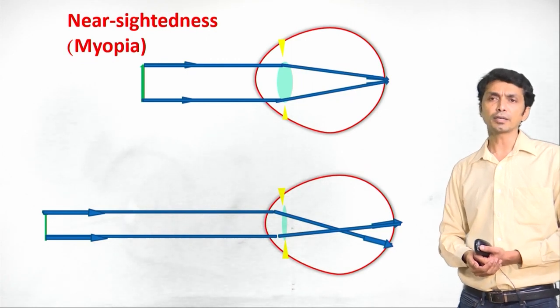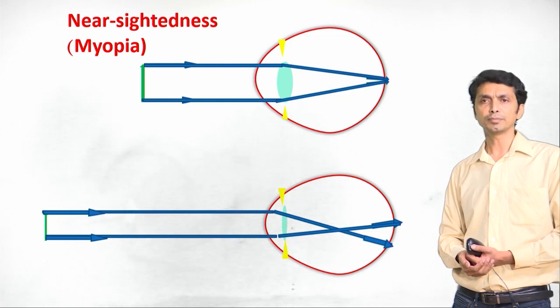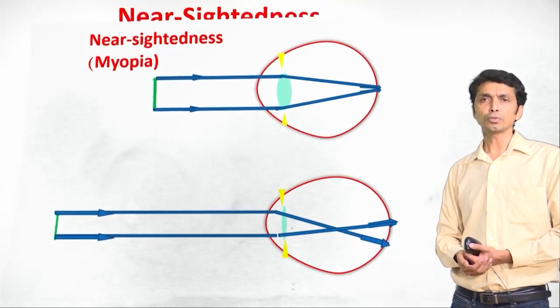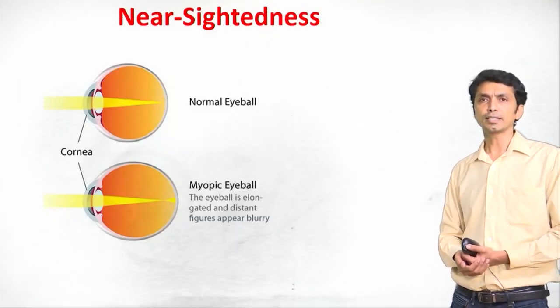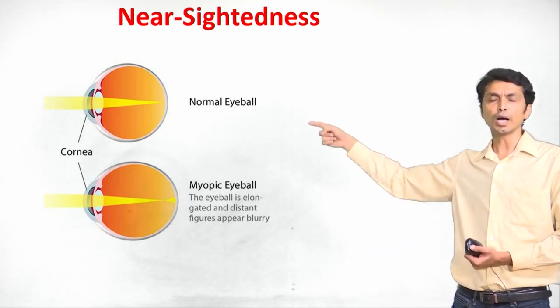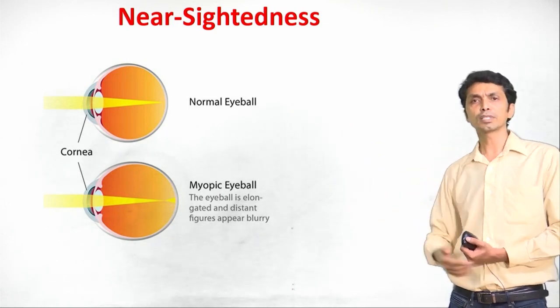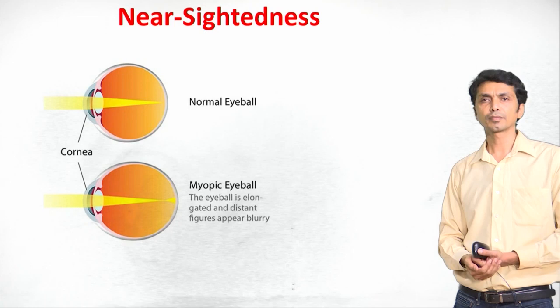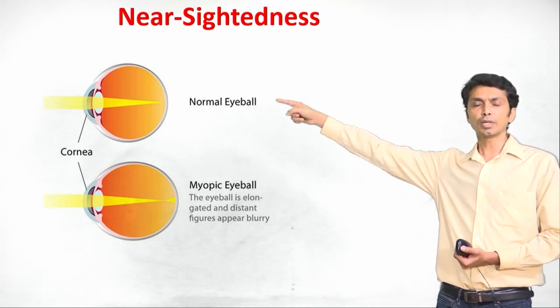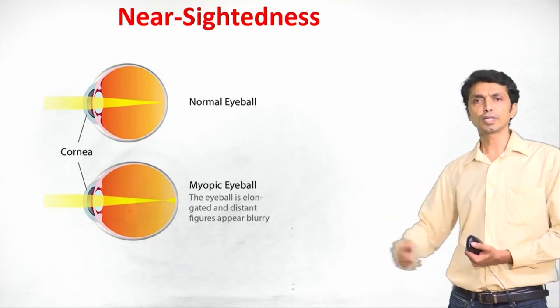Now we need to understand why nearsightedness happens. Let us go to the next slide. You can see there is a difference between two eyeballs here. One is the normal eyeball, the second one is the myopic eyeball. In the myopic eyeball, the image occurs in front of the retina.